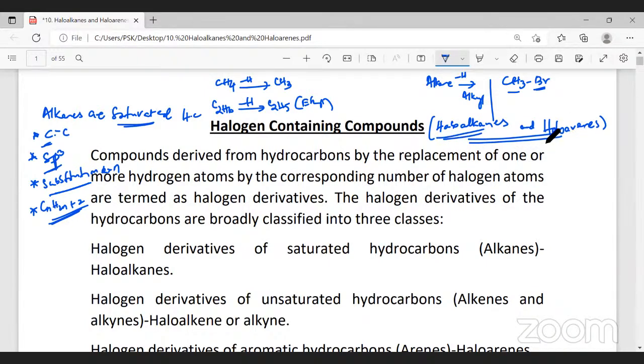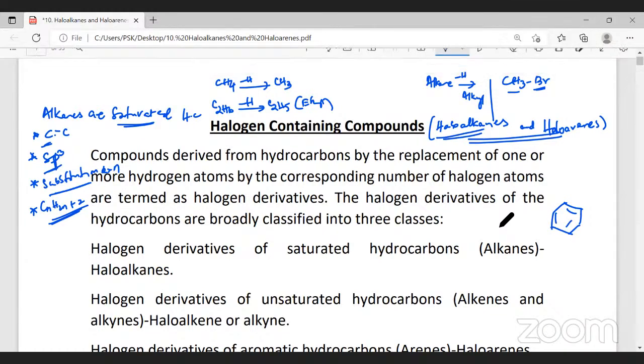Now, coming to arenes. What are arenes? Arenes are molecules which contain a benzene ring. Benzene and derivatives of benzene are called arenes. In benzene, we have carbon and hydrogen.